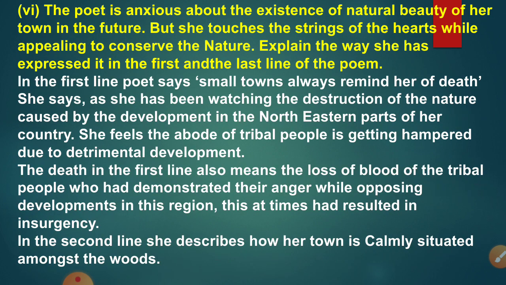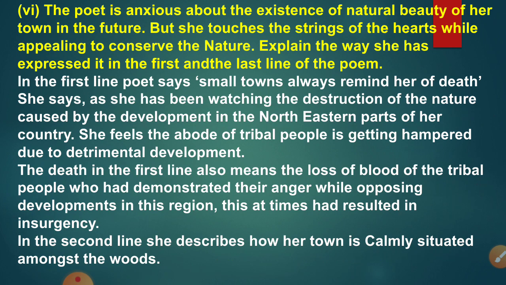Next activity is: the poet is anxious about the existence of the natural beauty of her town in the future, but she touches the strings of the heart while appealing to conserve nature. Explain the way she has expressed it in the first and the last line of the poem.